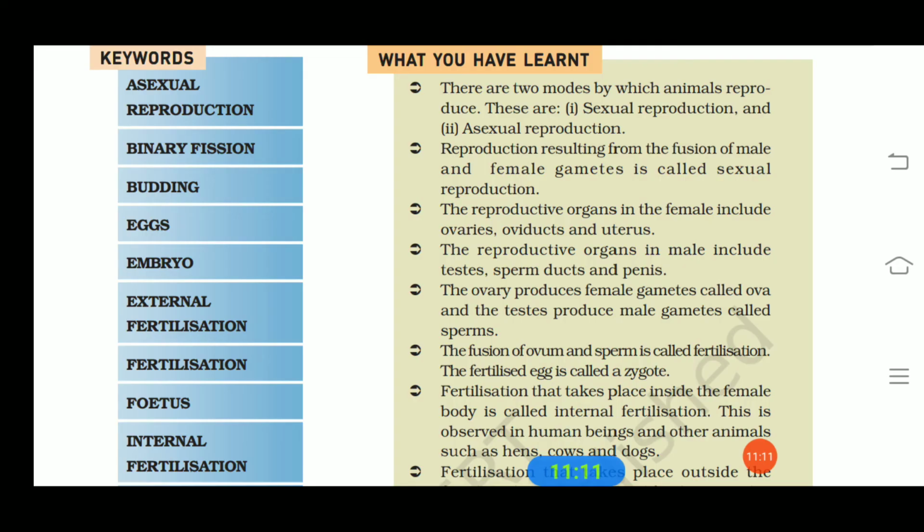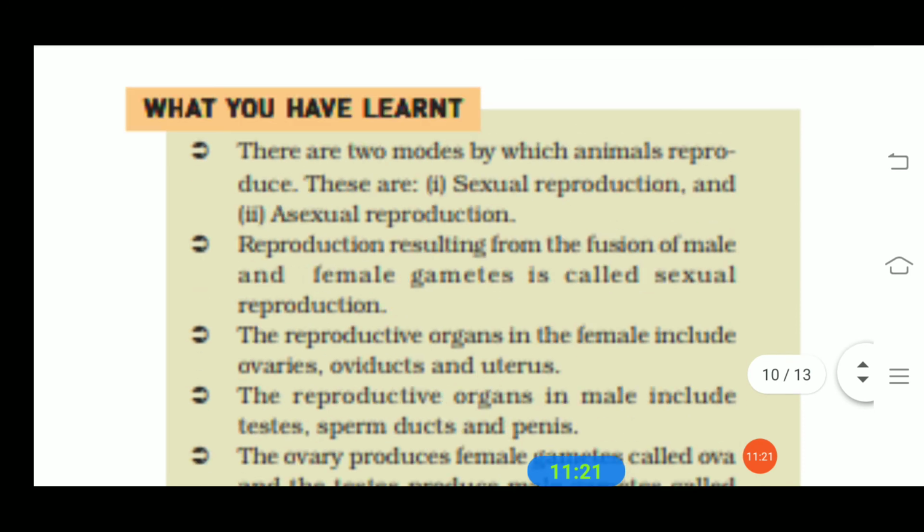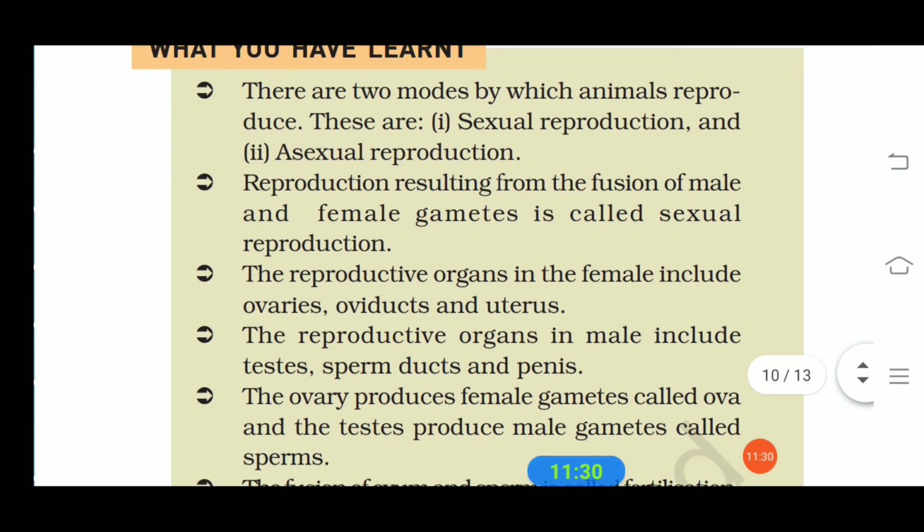Okay students, the lesson is completed. Let us recall what we have learnt in this lesson. As you know, there are two modes by which animals reproduce: sexual and asexual reproduction. The reproduction resulting from the fusion of male and female gametes is called sexual reproduction.